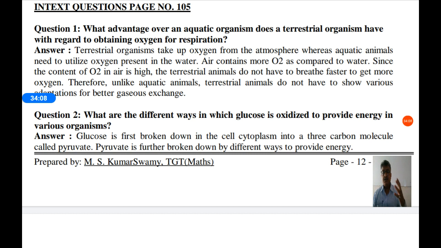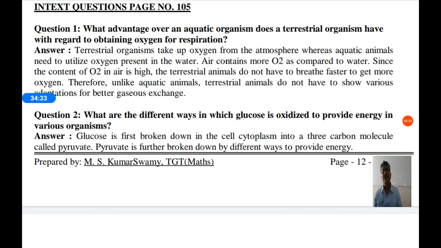And aquatic organisms like fish, they breathe with the help of gills. So they get less oxygen and they have to breathe fast. But terrestrial organisms, they are exposed to large amount of oxygen, and they have specialized respiratory system called lungs and alveoli.